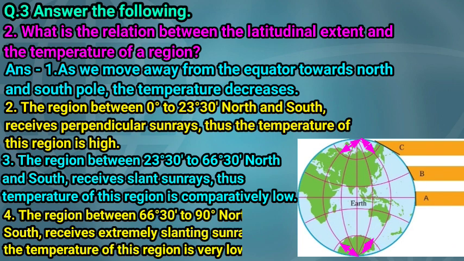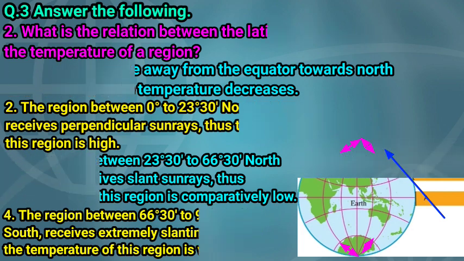The region between 66 degree 30 minutes to 90 degree north and south is the frigid zone, and this zone receives extremely slanting sun rays. Thus the temperature of this region is very low. So children, this is the relation between the latitudinal extent and the temperature of a region.